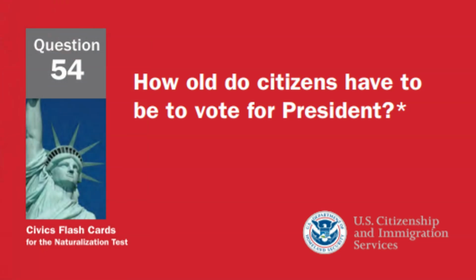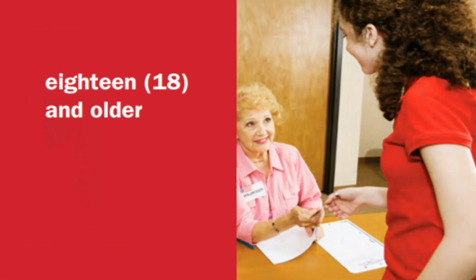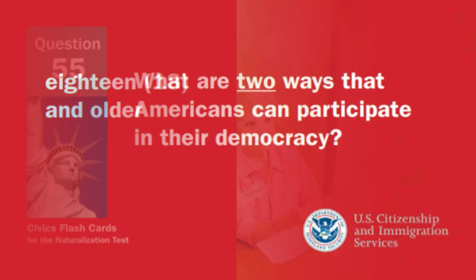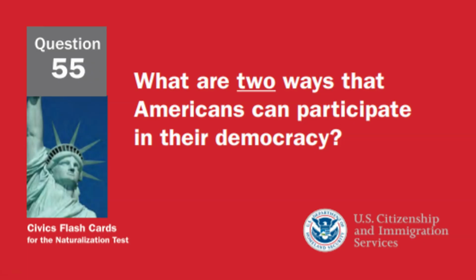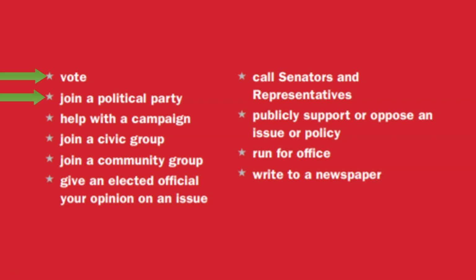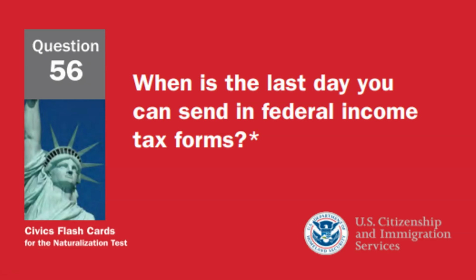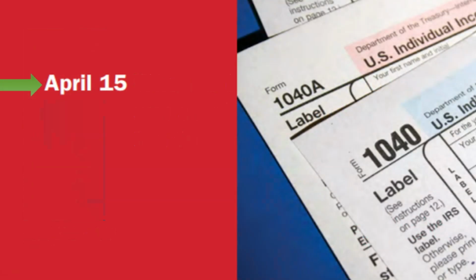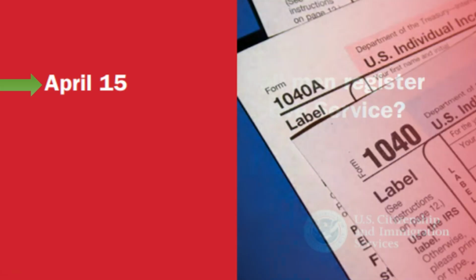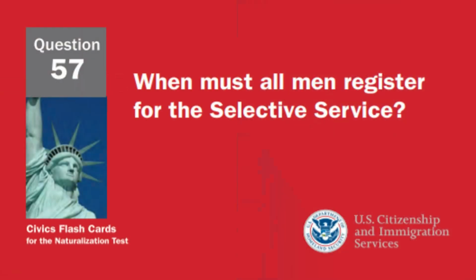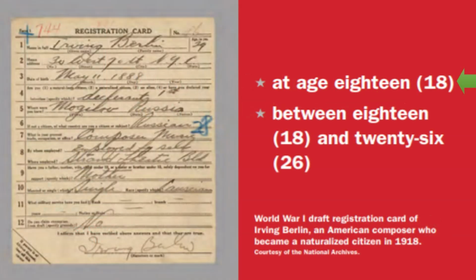How old do citizens have to be to vote for president? 18 and older. What are 2 ways that Americans can participate in their democracy? Vote and join a political party. When is the last day you can send in federal income tax forms? On April 15th. When must all men register for the Selective Service? At age of 18.